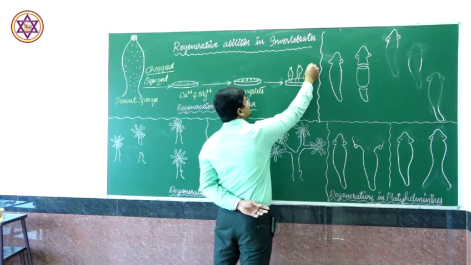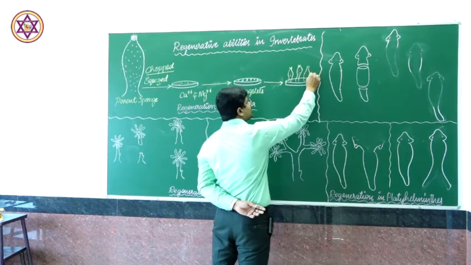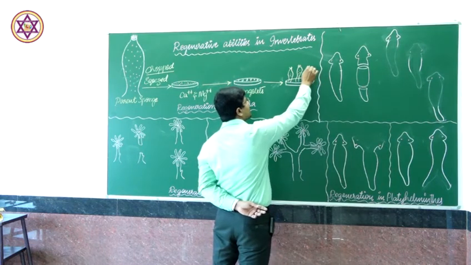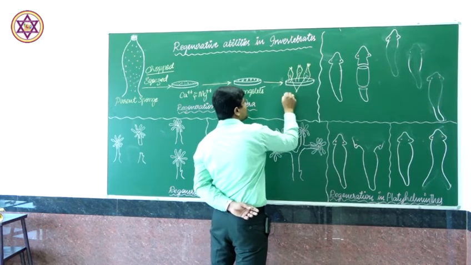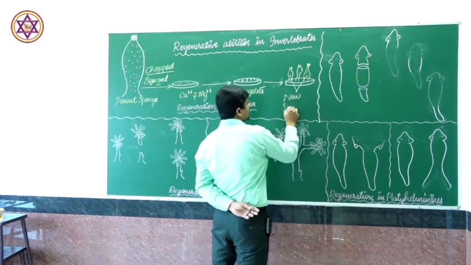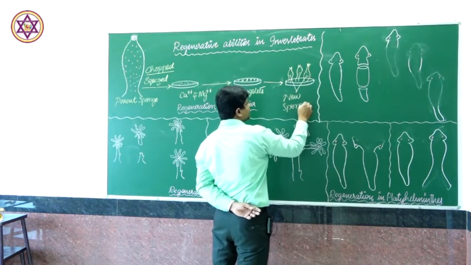Like this, from a single parent, numerous new sponges arise.